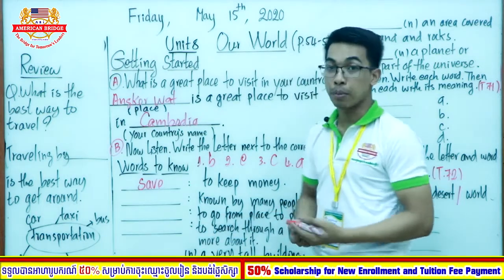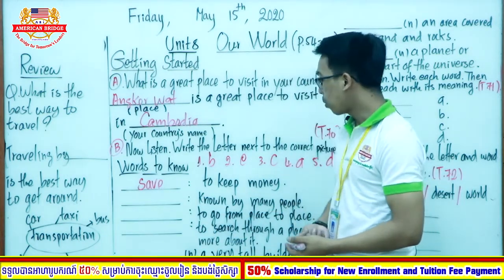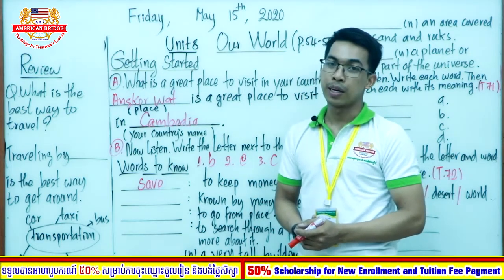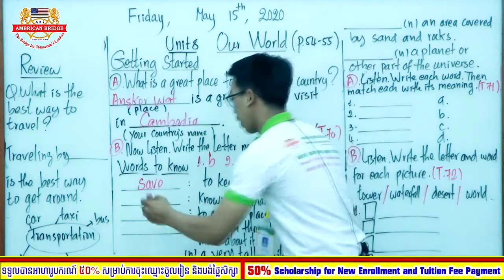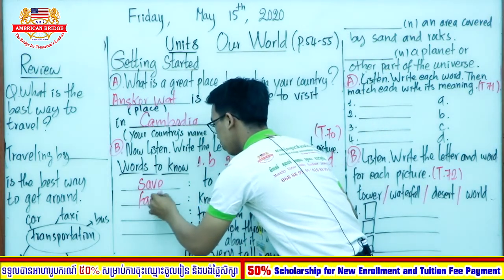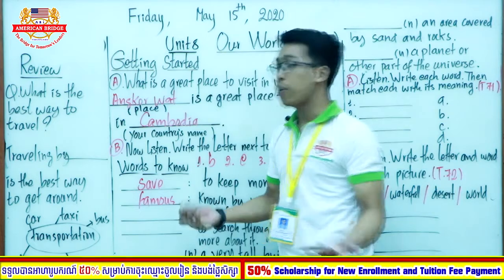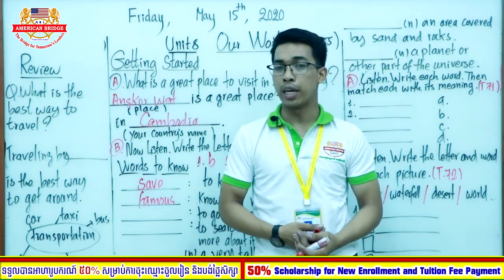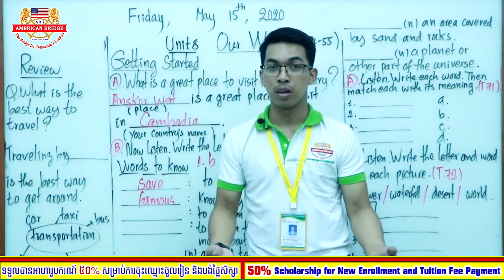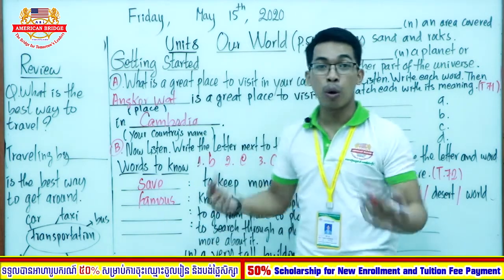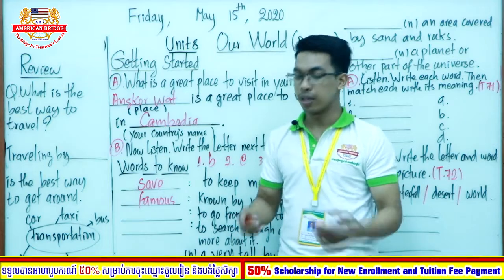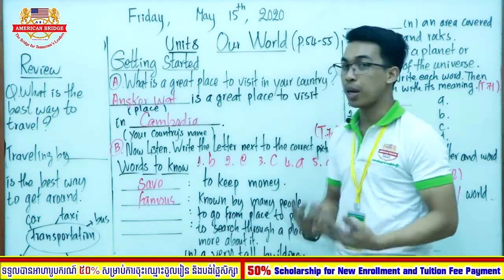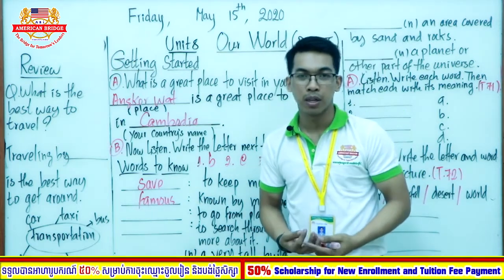Good. Now let's move on to the next one. Known by many people. What is the word, everyone? Very good. The word is famous. The word famous is an adjective, okay? For example, Uncle, what is a famous place? Because many people know about that place, right? Very good. Now let's move on to the next one. To go from place to place. What is the word, everyone? It is a verb.